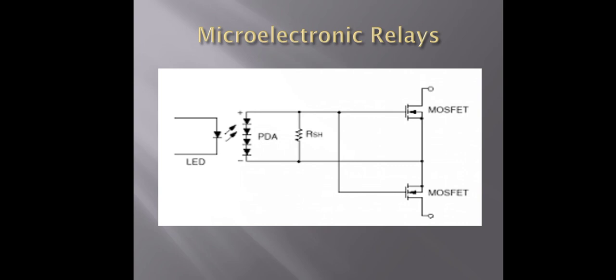It is a replacement for electromechanical relays for general purpose switching of analog circuits. There are two main types of microelectronic relays: the photovoltaic relay and the photovoltaic isolators. Then power MOSFETs or insulated gate bipolar transistors are used on the output side. Then we can use two MOSFETs here.